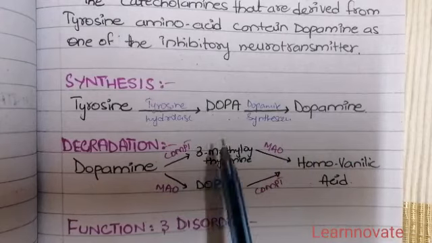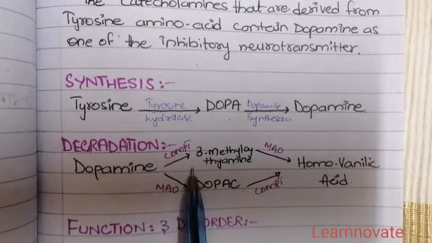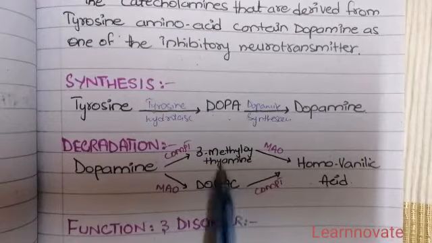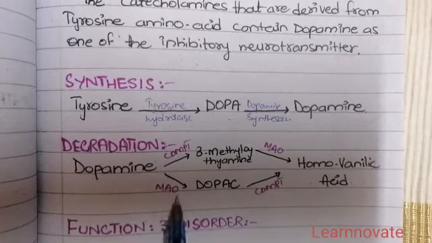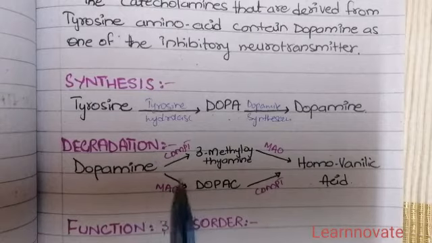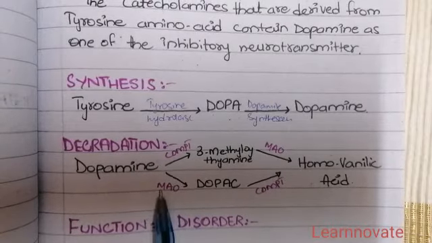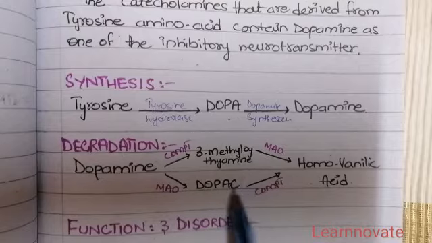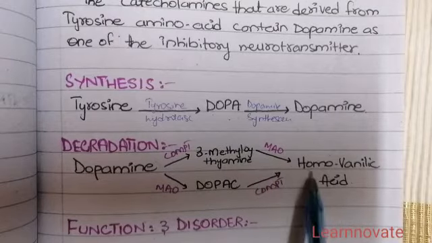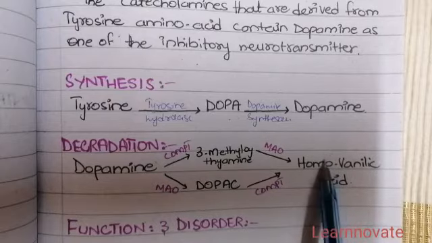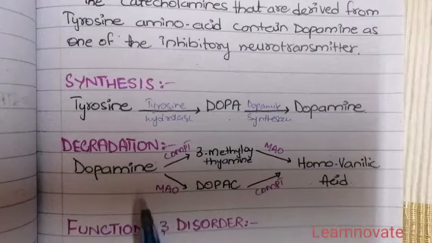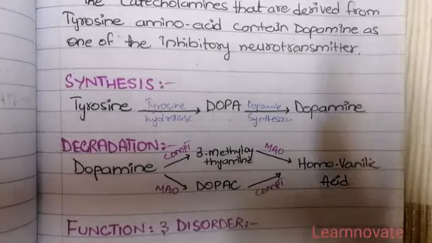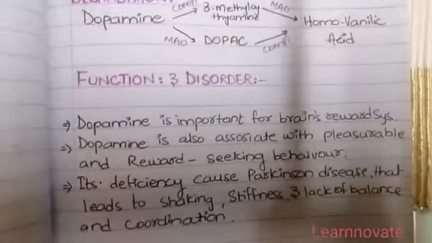But how does the degradation take place? It takes place by two mechanisms. Either the dopamine is converted into 3-methoxytyramine by the COMT enzyme, or it is converted into DOPAC by MAO, that is monoamine oxidase, which is a degrading enzyme of all the catecholamines. The two intermediate products are then converted into homovanillic acid at the final stage. This homovanillic acid is the final degradation product of dopamine, as well as all the other catecholamines.